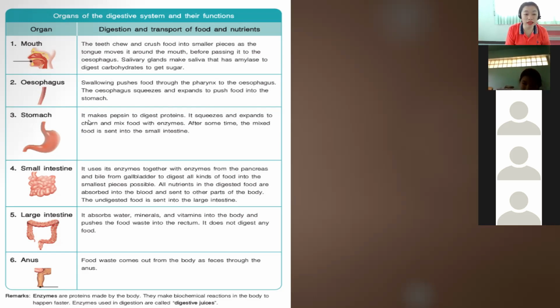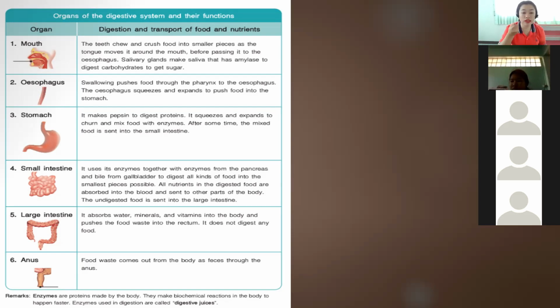Okay, stomach, it makes pepsin to digest proteins. It squeezes and expands to churn and mix food with enzymes. After some time, the mixed food is sent to the small intestines. Okay, so the function of the stomach is to digest proteins.